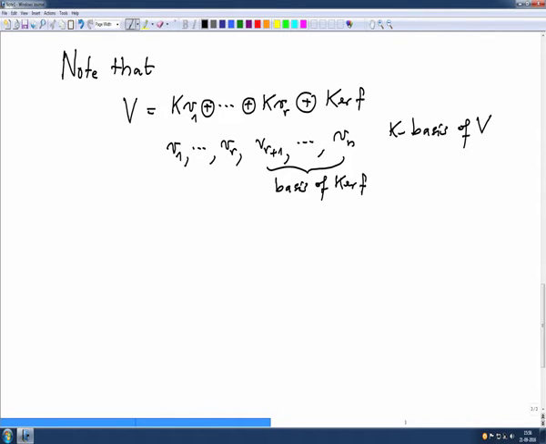And now I have a basis of V. So I will take the dual basis of V star corresponding to this basis.